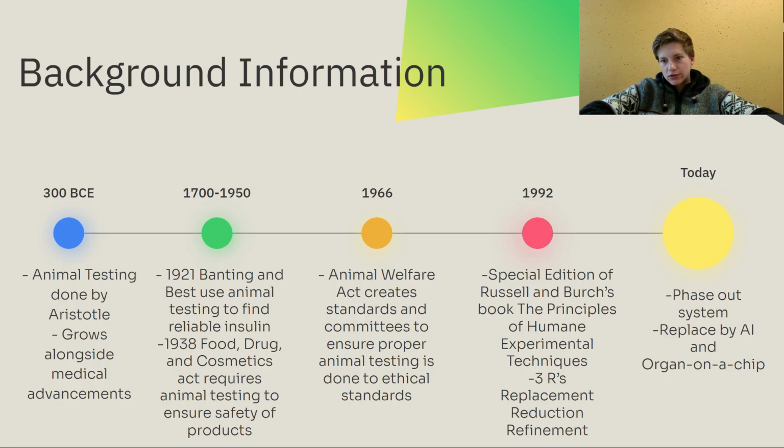We also see two key things coming out in the replacement aspect as AI is starting to take shape as replacements for animal testing, and so is organ on a chip, which is somewhat of a very new piece of scientific equipment. I would suggest you look that up on your own time because it's really interesting and I cannot delve into it in this small lecture.